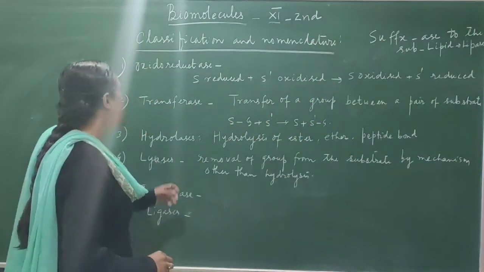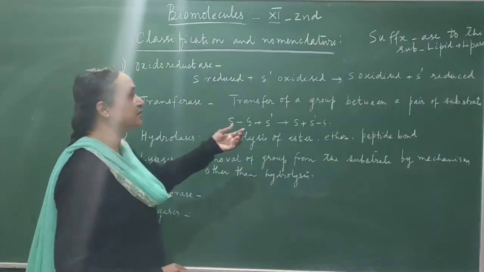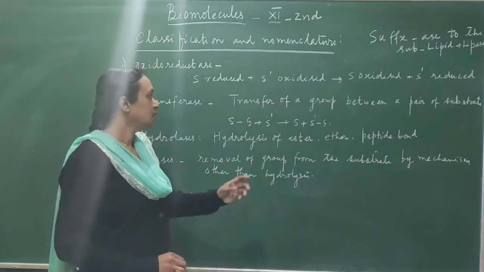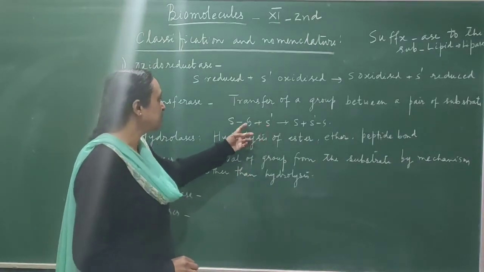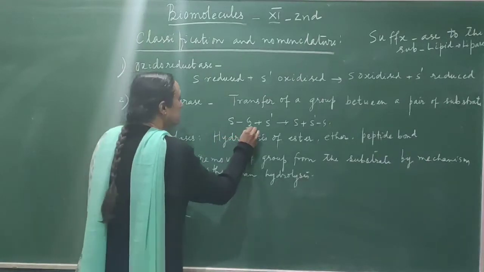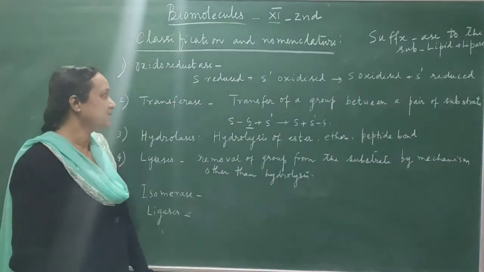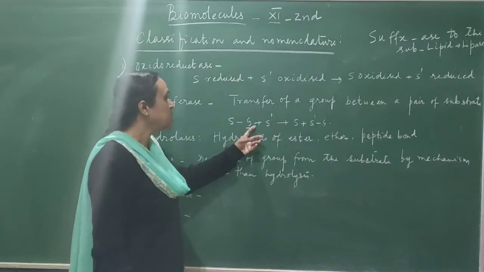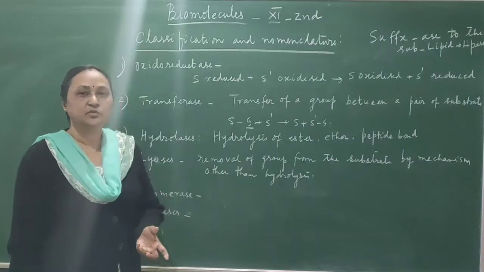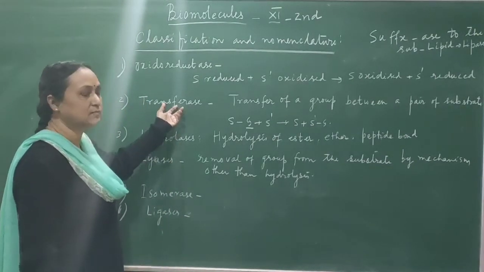Then the second one, transferase, transfer. That means the transfer of a group between a pair of substrates. For example, suppose there are two substrates, S and S dash. To substrate S the group G is attached. Then after the enzymatic action, this group G is transferred to S dash. Because the transfer of the group is taking place, we call this kind of enzyme transferase.